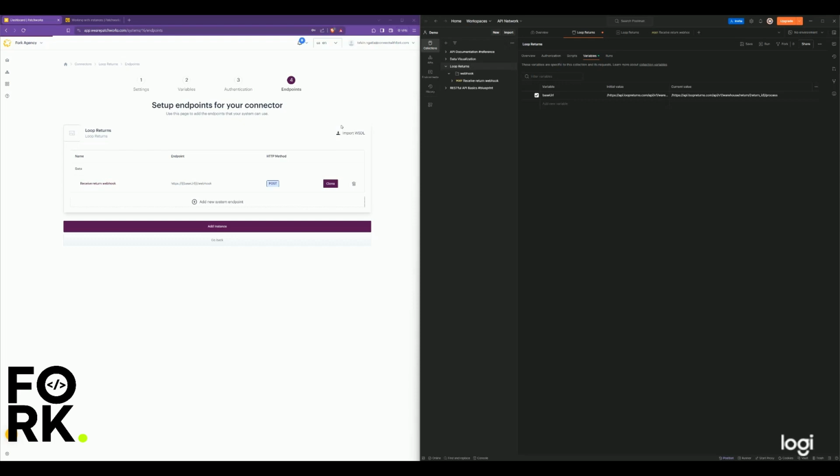Patchworks is that easy. So if I was to add any more endpoints, I have two options. I could add it from here and import another collection, or I could add just by clicking right here.